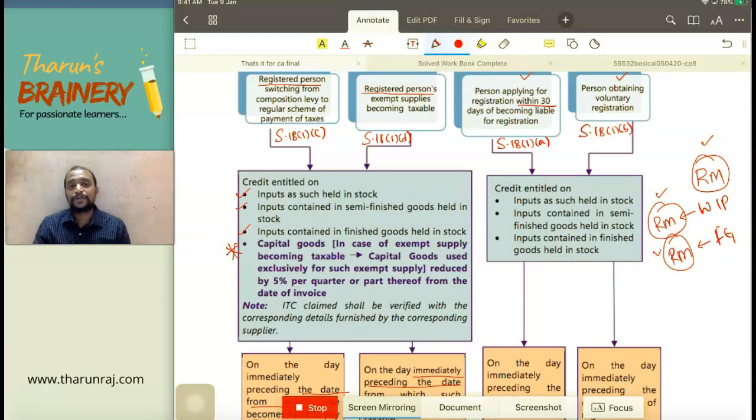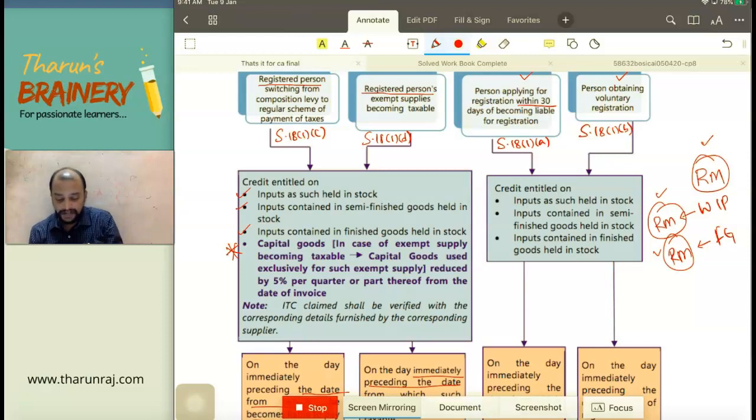But on capital goods, whatever GST I have paid, I cannot take as credit. I need to reduce 5% for every quarter or part thereof. That we discussed while discussing Rule 43. I told you when CG1 and CG3 become CG2, we need to reduce 5% for every quarter or part thereof. You remember that logic? Same way. So here, I need to take when the capital goods are purchased and reduce 5% for every quarter or part thereof with respect to the GST paid. Now I will get the ITC, and that ITC I can take under 18(1)(c) and 1(d).